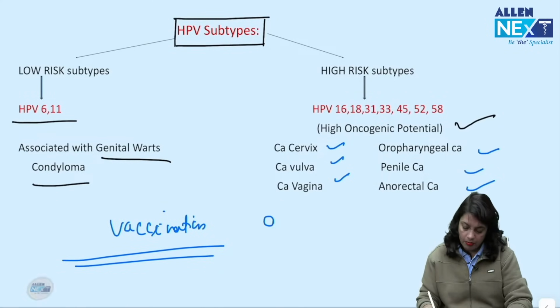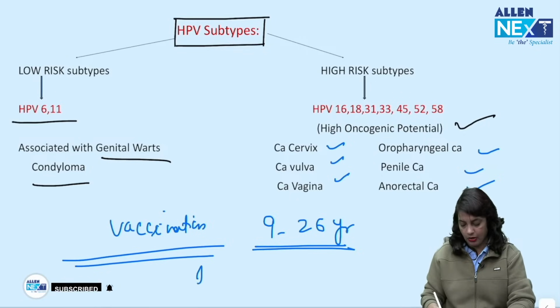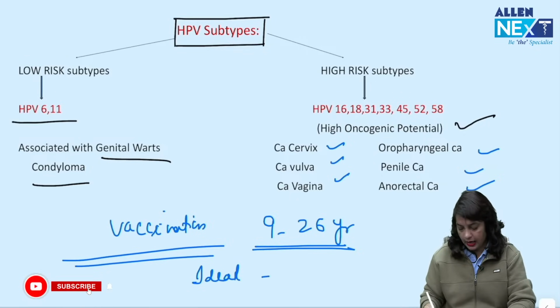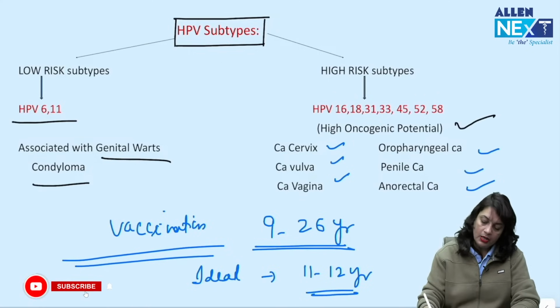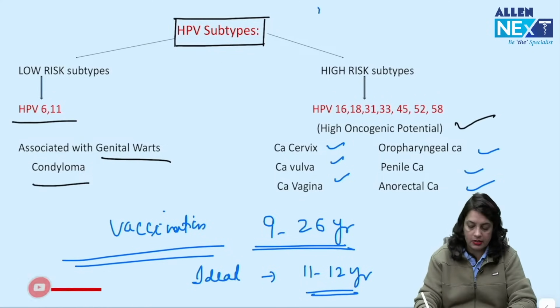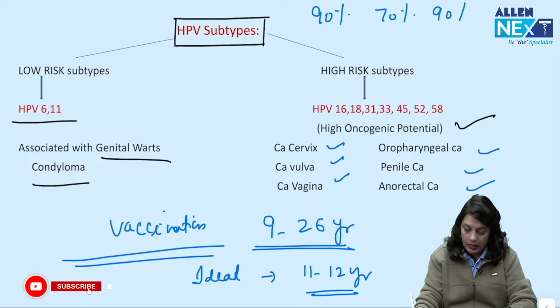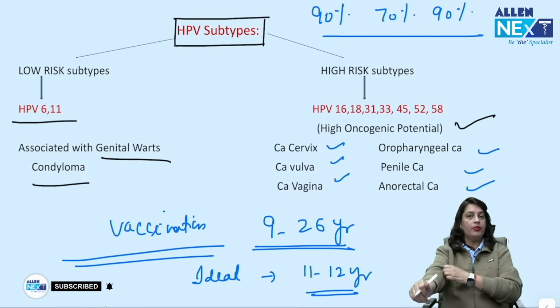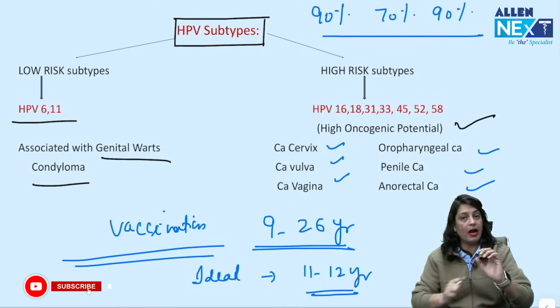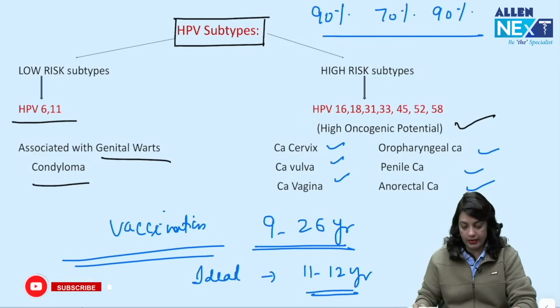Vaccinate children between 9 to 26 years of age or before sexual activity starts. Ideal age group according to WHO is 11 to 12 years. There is a global eradication strategy for cancer cervix: 90% of girls should be vaccinated, 70% of females should be screened, and 90% should get treatment for cancer cervix. Okay, the 90, 70, 90 strategy.